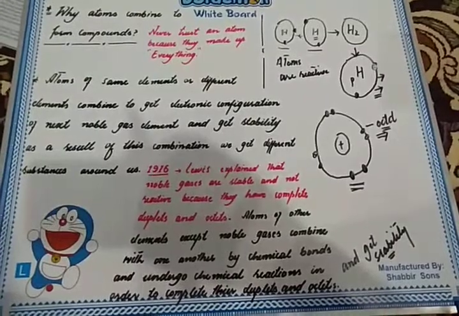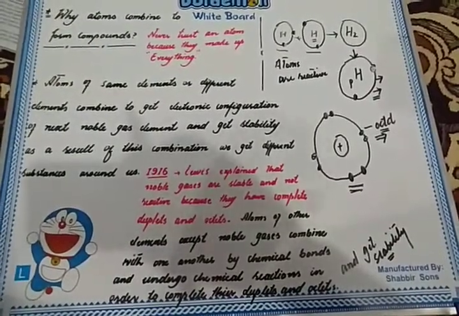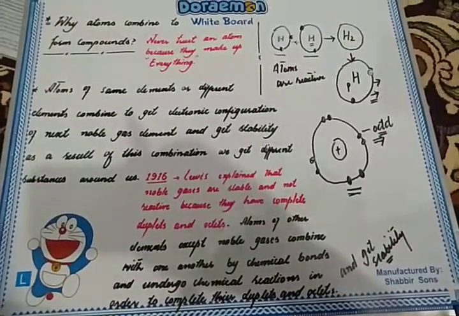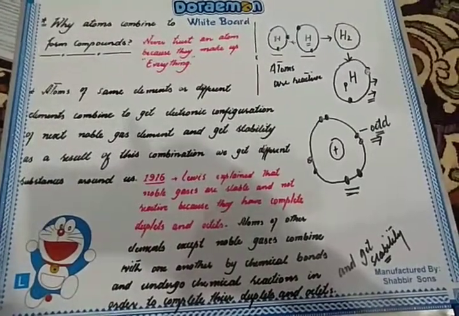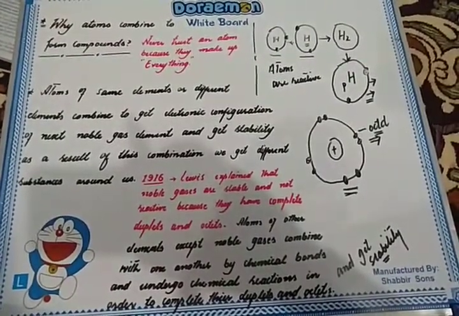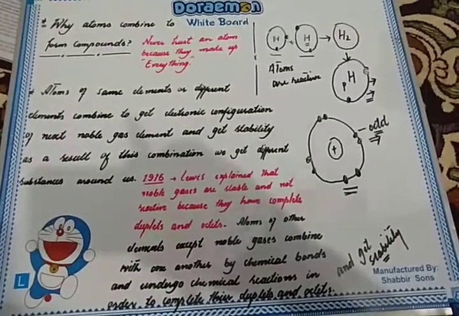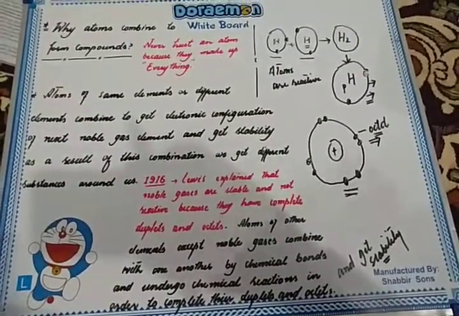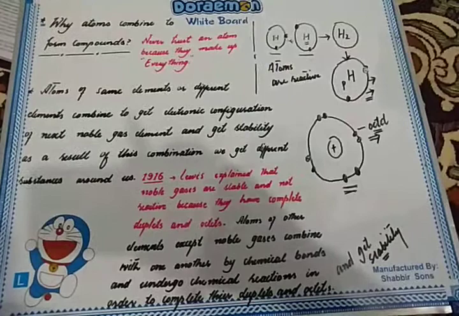So this is the whole thing. Rusting is nothing but a compound formed by the combination of iron atoms with air or oxygen.